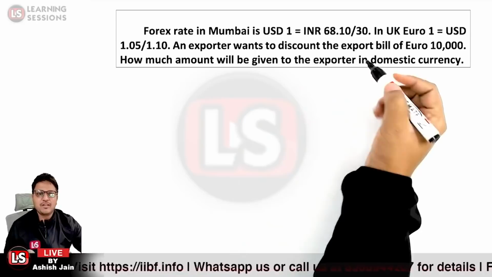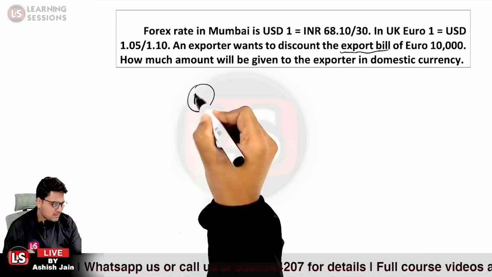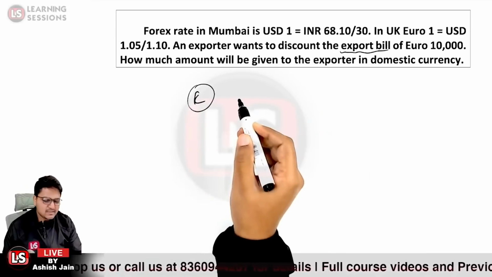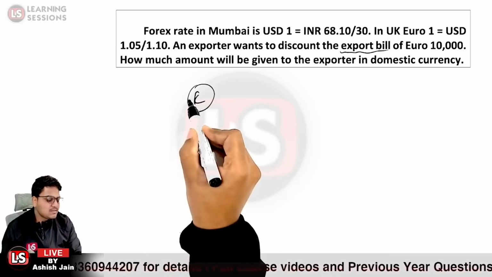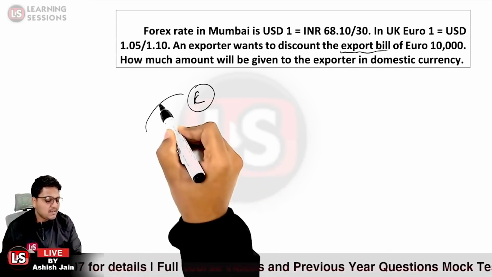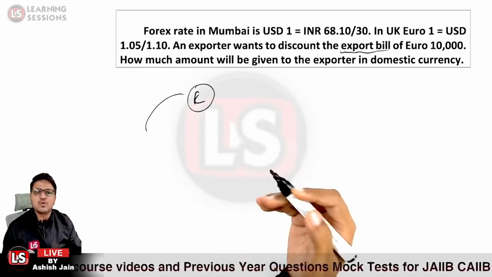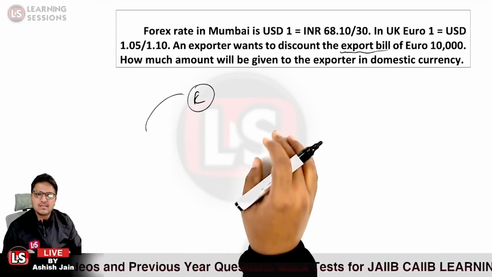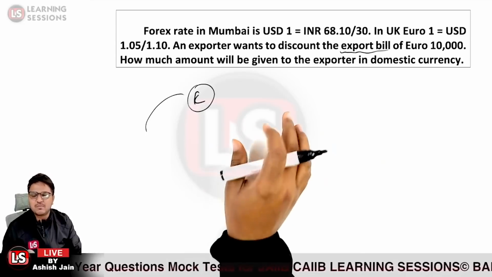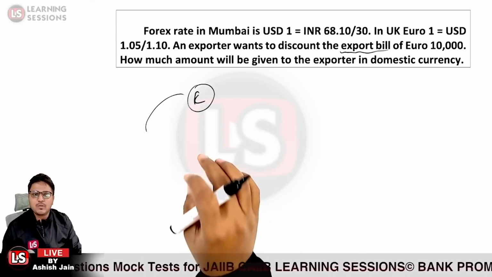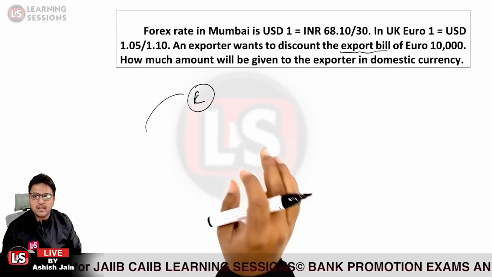Now you are aware of terms like export bill. What is an export bill? E must have shipped the goods and has drawn the bill on the importer, which he has got accepted. Now this is the export bill, and he is the rightful owner to receive this amount, but he has not received it so far. The question is silent about whether there is any usance period or not. So we'll be considering it to be a sight bill.